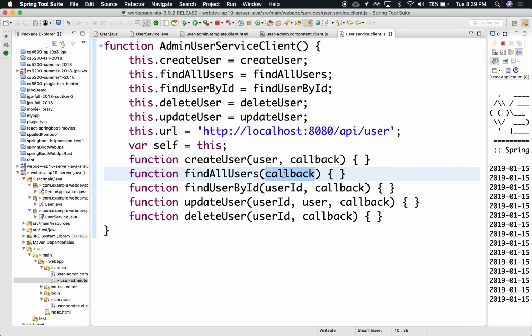This is an older style of programming where all these invocations, all this communication between the client and the server, is asynchronous. Meaning, when I'm accessing a remote server, usually I don't want to wait around for the server to respond, since that might take a couple of milliseconds or even seconds, or maybe not come back at all.